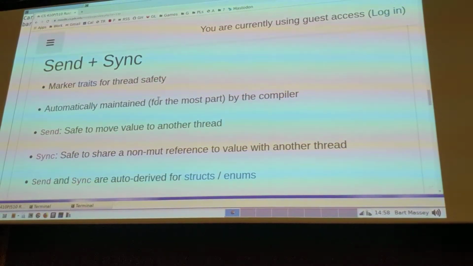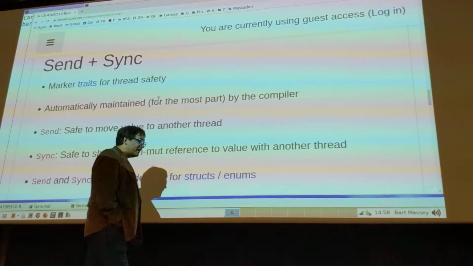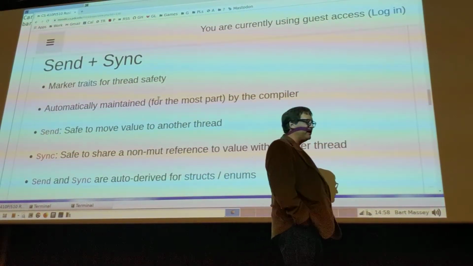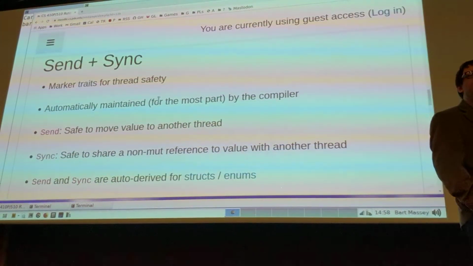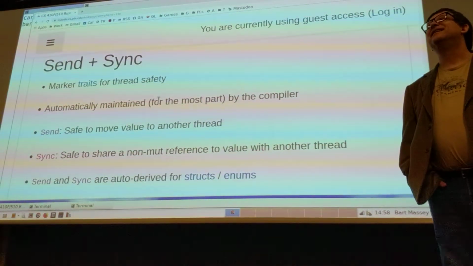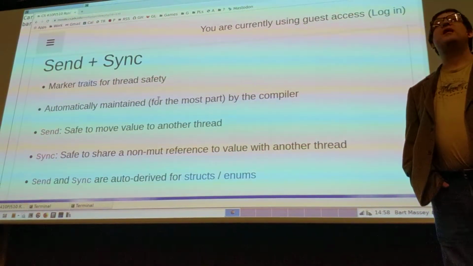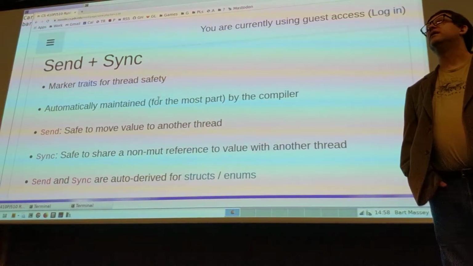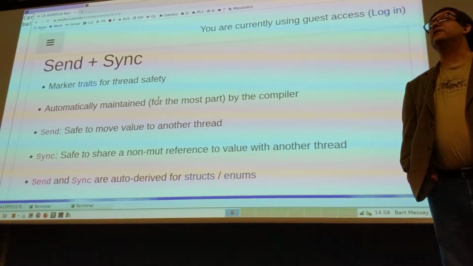What do these mean, though? Send says it's safe to move the value to another thread, that it would literally be okay to take this value and move it, make a copy and then delete the original, right? Move the whole object wholesale into another thread. And you can't move a thing into a thread unless it's Send.